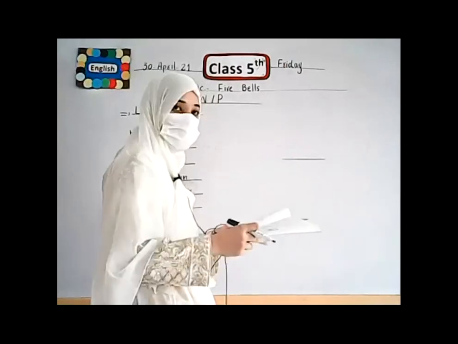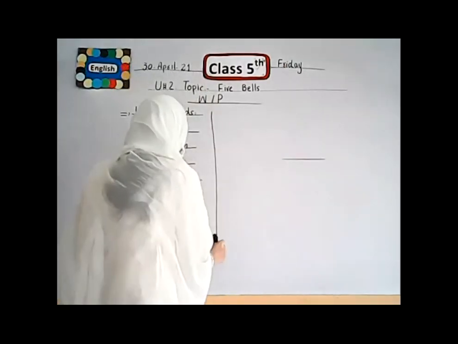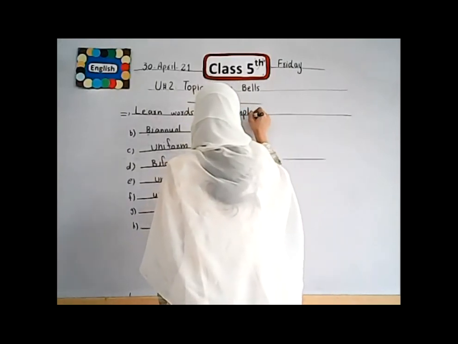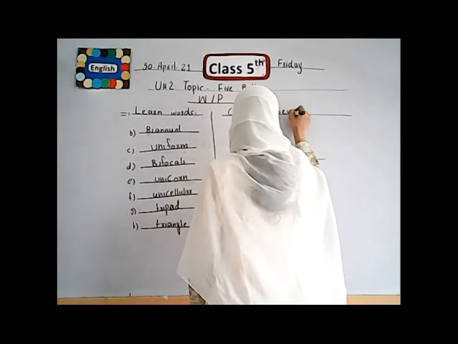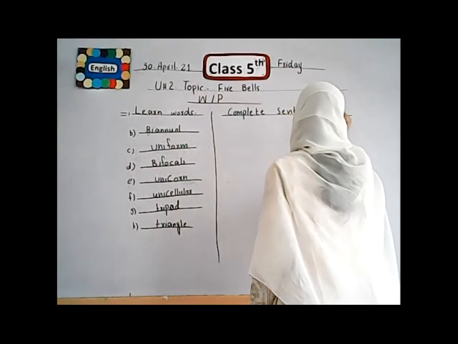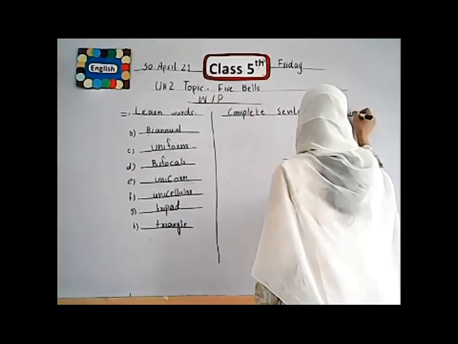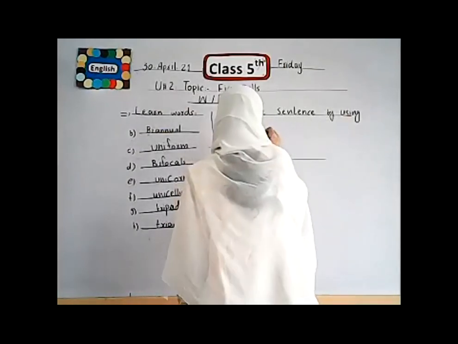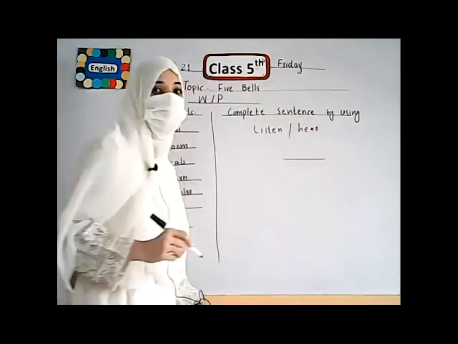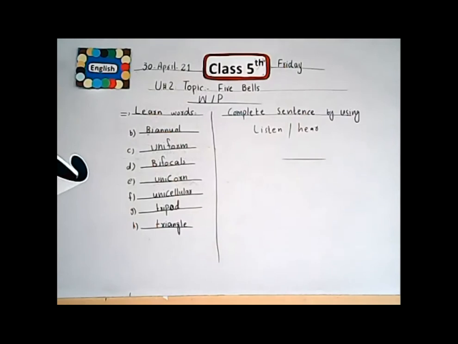On the next page, page number 29, we complete the sentences. We complete the sentences by using 2 words. The first word is listen and the second word is hear. Listen means sunna and hear also means sunna. But what is the difference between these 2 words?